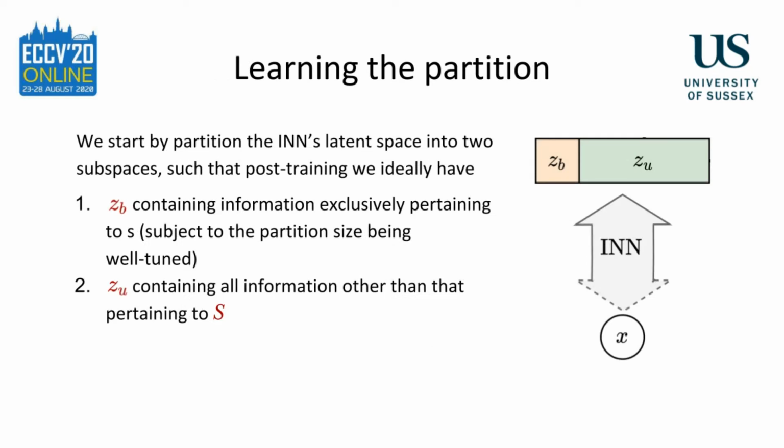Like before, we enforce independence between ZU and S by training an adversarial S predictor using the representative set. Optimizing for this objective on its own, however, is not stable, and we need the latent space to conform to a fixed distribution, so that we can null sample from it. So we add a loss that maximizes the likelihood of Z with respect to a specific base density, which in our case is Gaussian.